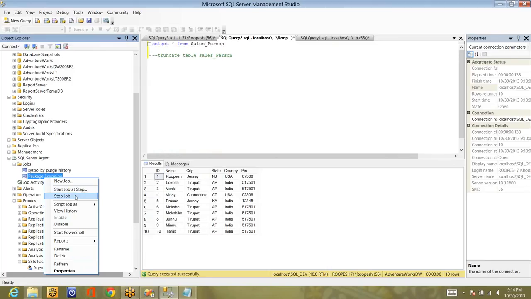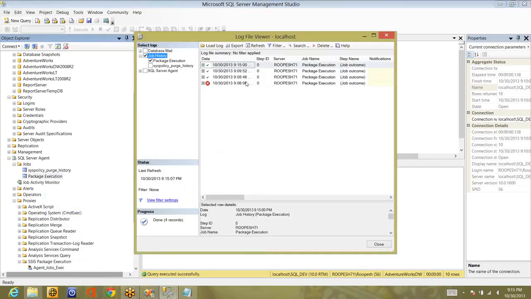If you want to stop the job, you can right-click and click stop job. And if you want to see the history, you can click on history. I think the 1 minute has completed by the time I configured. You can see at 9:15, I have not executed it, but automatically it has executed and the details will be here. This is step 1. Step IDs are like 1, 2, 3, 4, up to 10, and it executed at this time. This is the detail, and if you want more details, it will be available here.